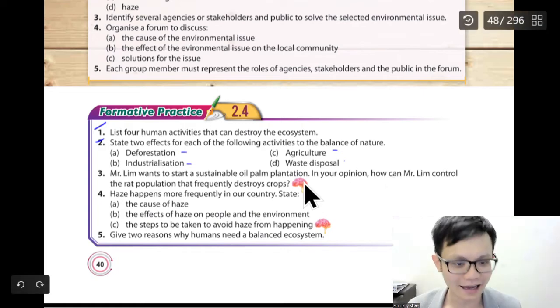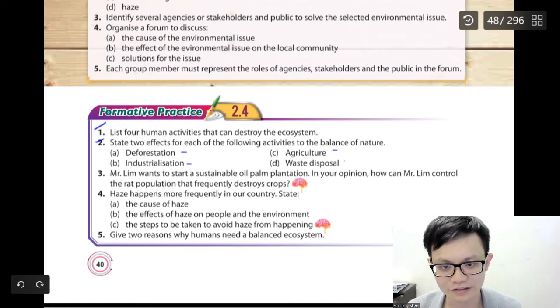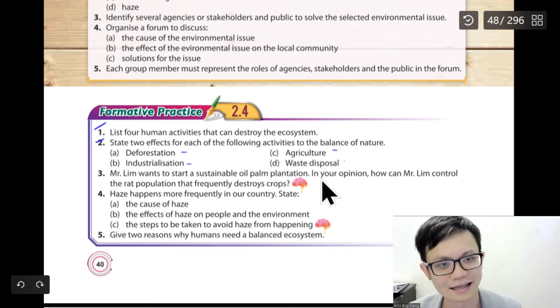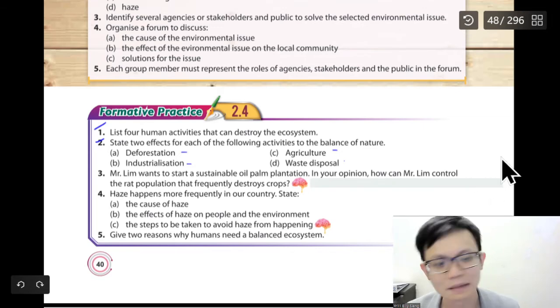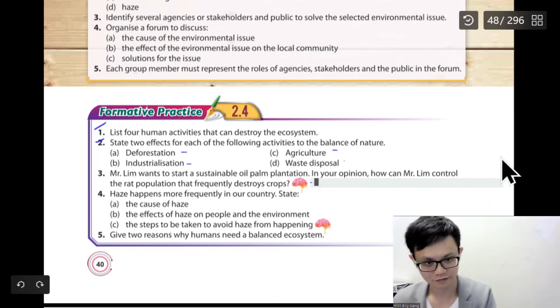For the crop, don't say buy snakes, because the snake can bite you. So we don't want to buy the snake. So maybe we can say by the owl.